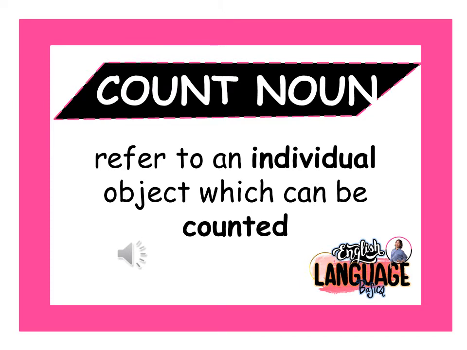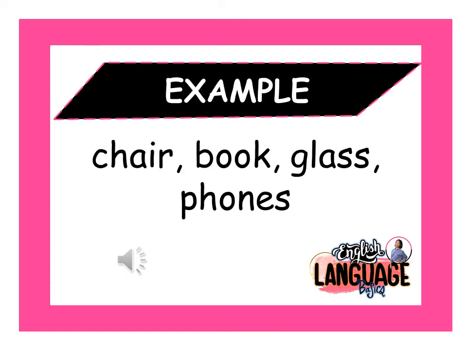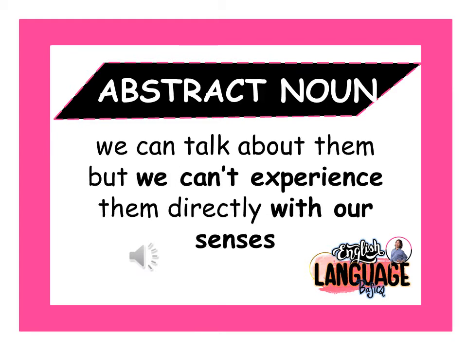Next is count noun. This is the total opposite of mass noun because these nouns can be counted individually. Examples are chair, book, glass, phones, and other things that you can count with your hands. The third one is abstract noun.